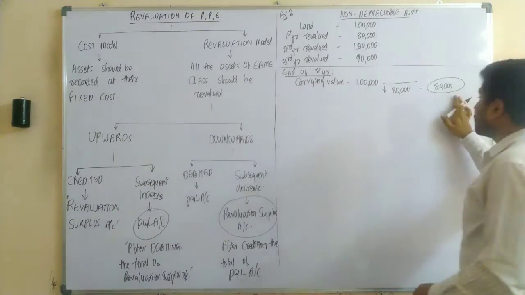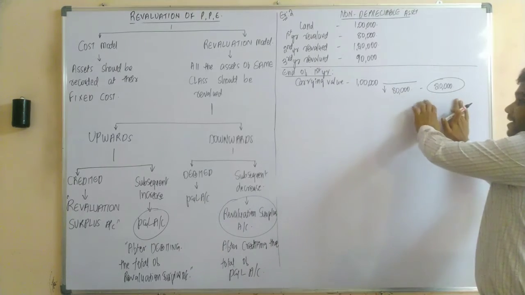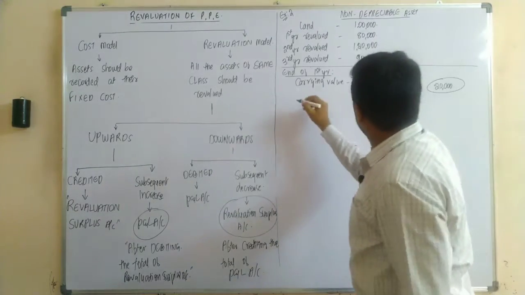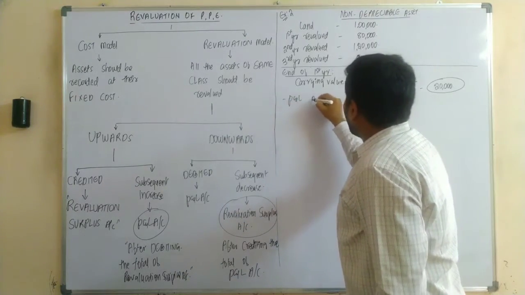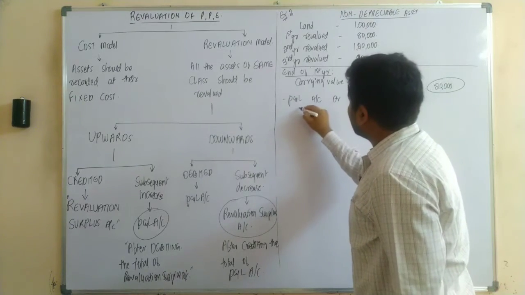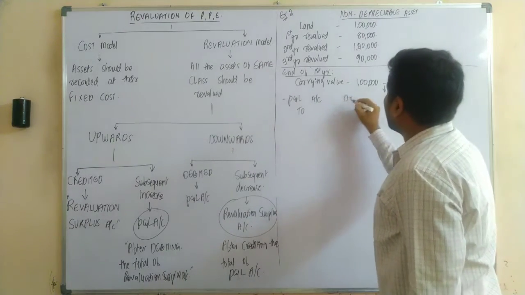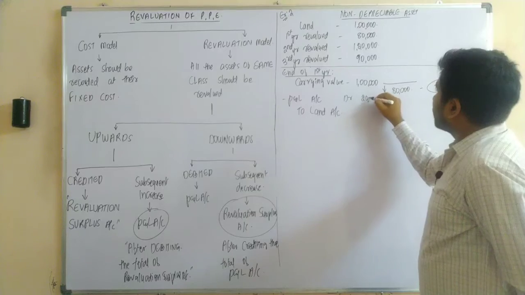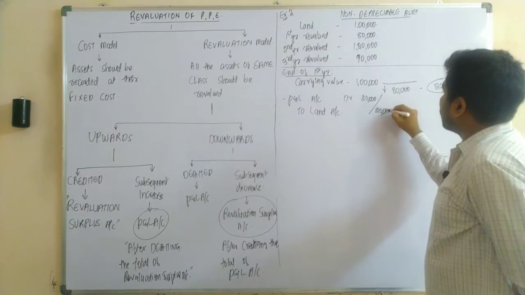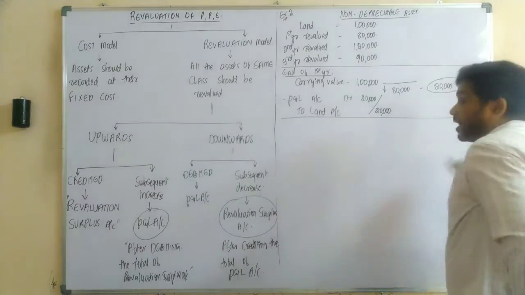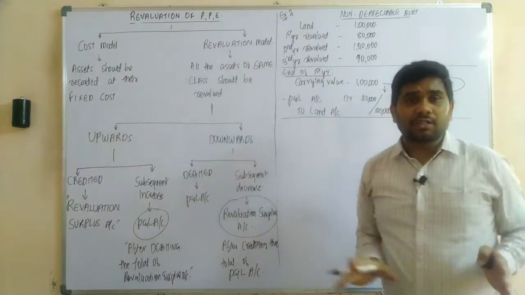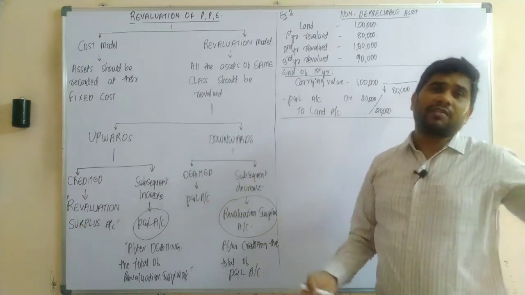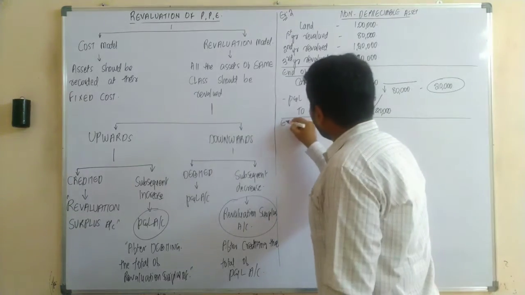So as we need to record the journal entries in the books of the company, as it is a downward revaluation, it should be debited to which account? P&L account. So the journal entry would be P&L account debit to land account. So how much was it? 20,000 rupees. The difference in your first example and second example is nothing but in the first example we have started with upward revaluation. In the second example we are starting with downward revaluation. That's it. Okay.